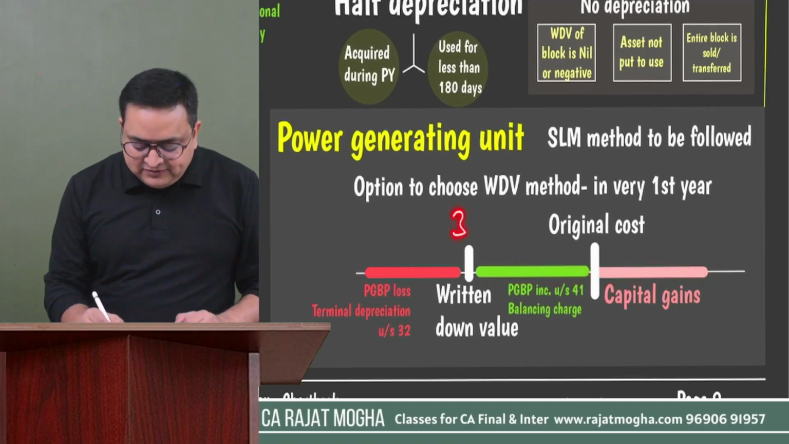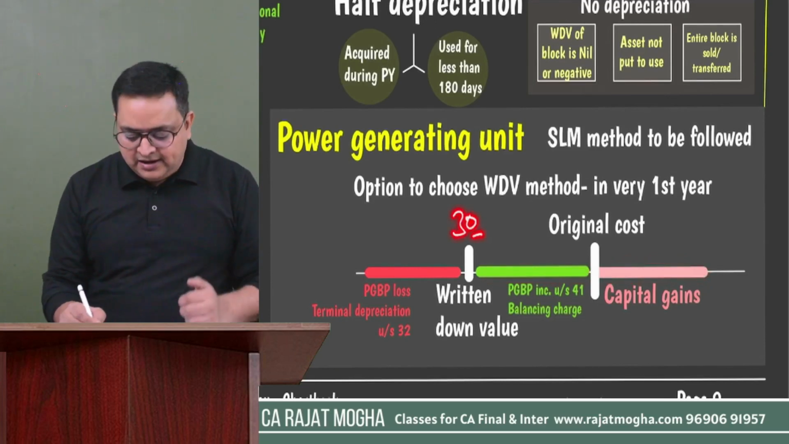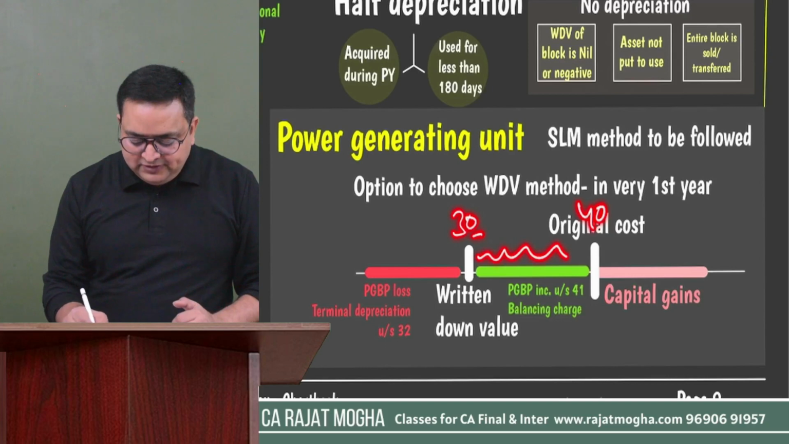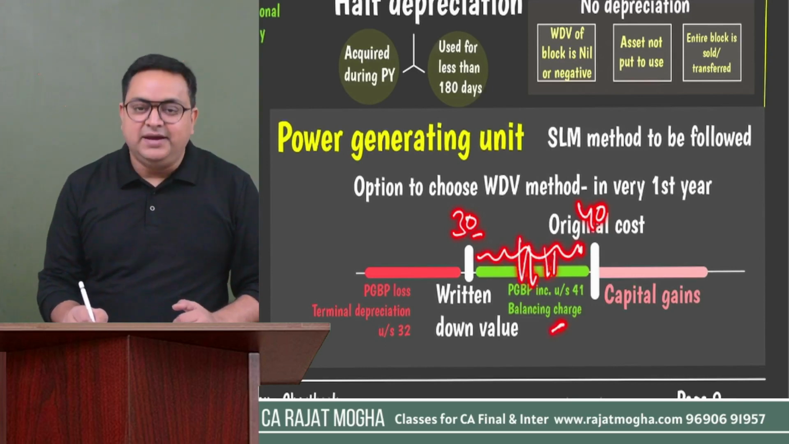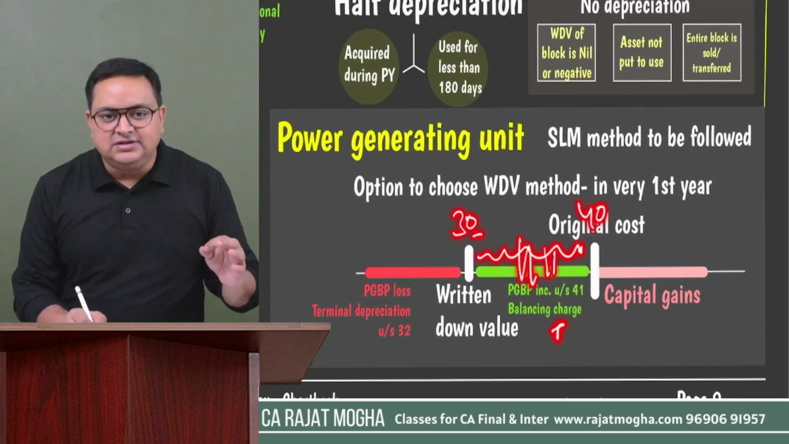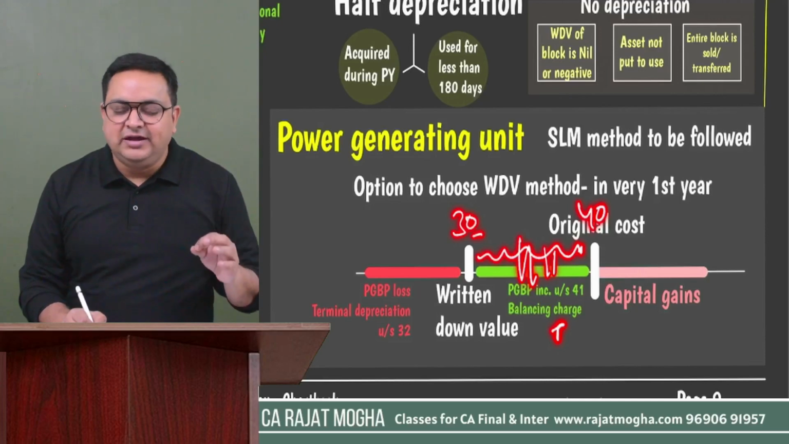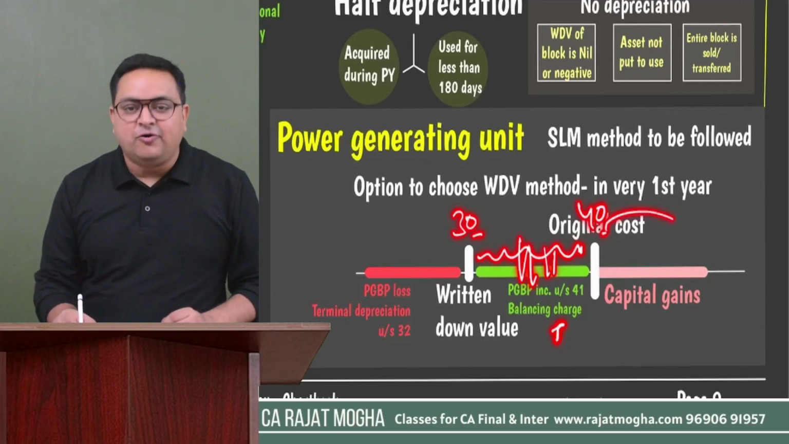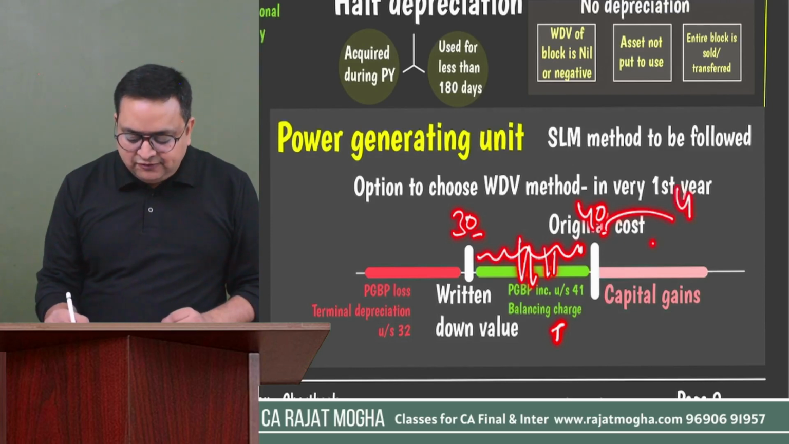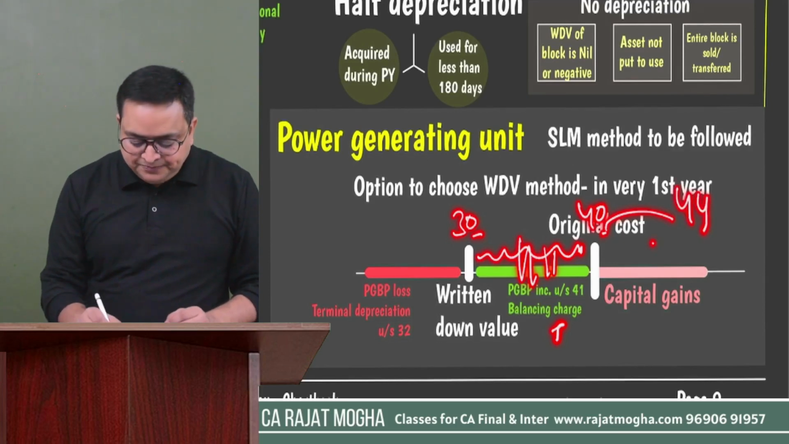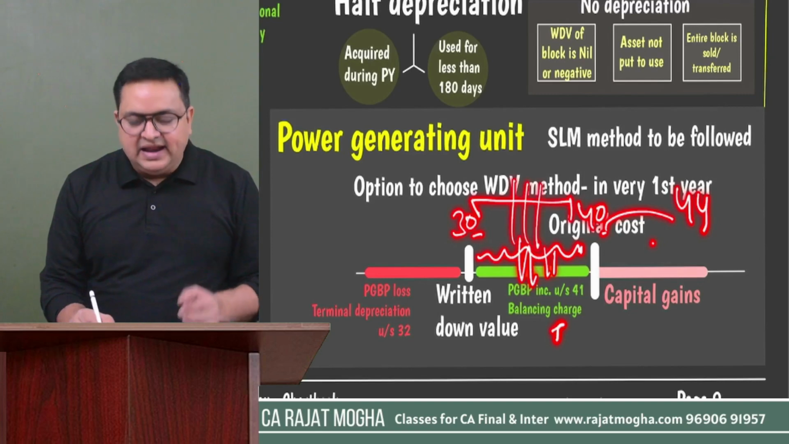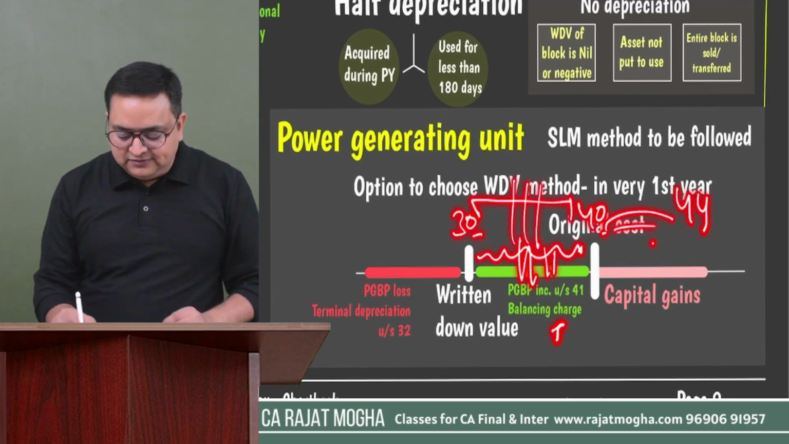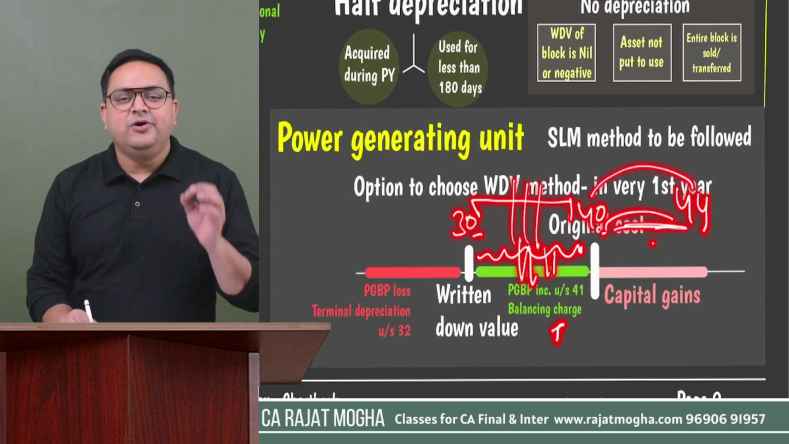If you sell this asset for above 30 lakh but up to 40 lakh, that amount would be your PGBP income. It is called balancing charge and it is taxable under section 41, that is deemed business income. But if you sell this asset for more than 40 lakh, let's say 44 lakh, then up to this amount, 10 lakh, would be your PGBP, and this 4 lakh, 44 minus 40, would be your capital gain.